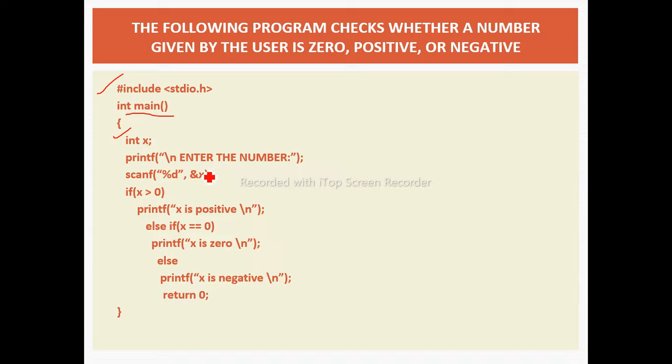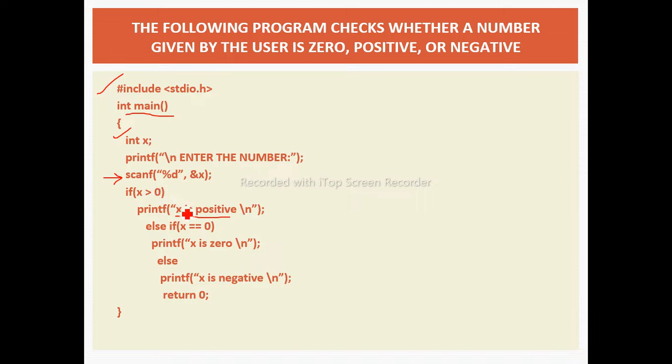After that, we take the value of x from the user by using a scanf statement. So ampersand x stores this user entered value into the x variable. After that we check whether x is greater than 0 or not. If x is greater than 0, we print x is positive.